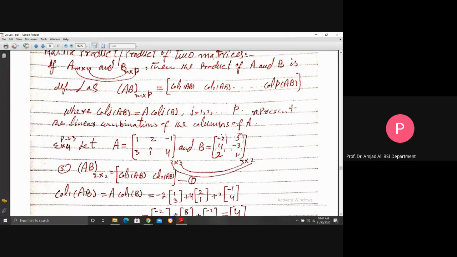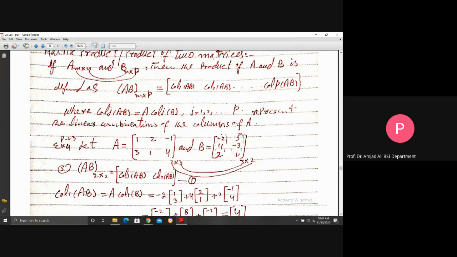One way is to multiply row into column and find the matrix. The second way is this one. The AB size will be the size of the extreme numbers. This is 2 and this is 2. So the product size will be 2 by 2. And there are two columns in this product, so we may write column 1 of AB, column 2 of AB, equation 1. What is column 1 of AB?